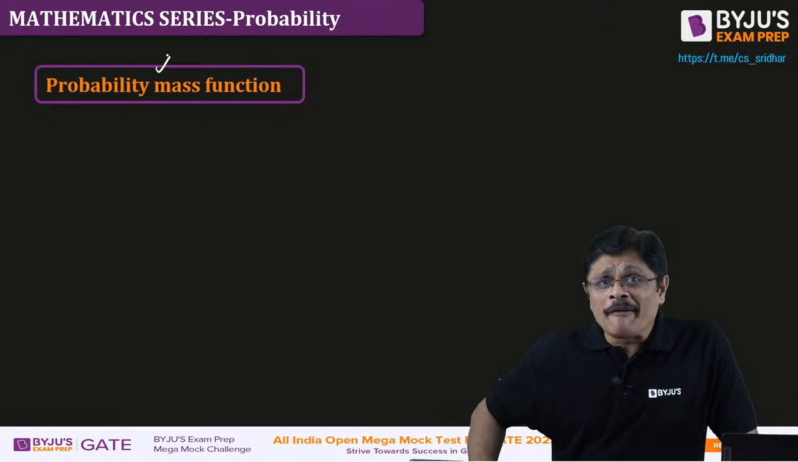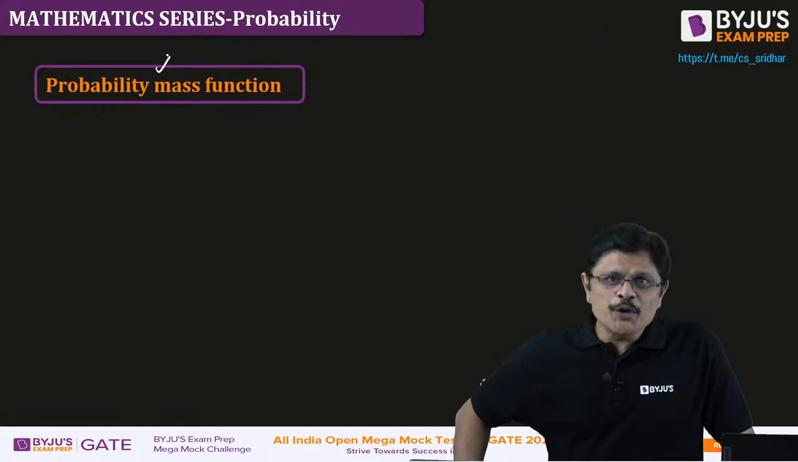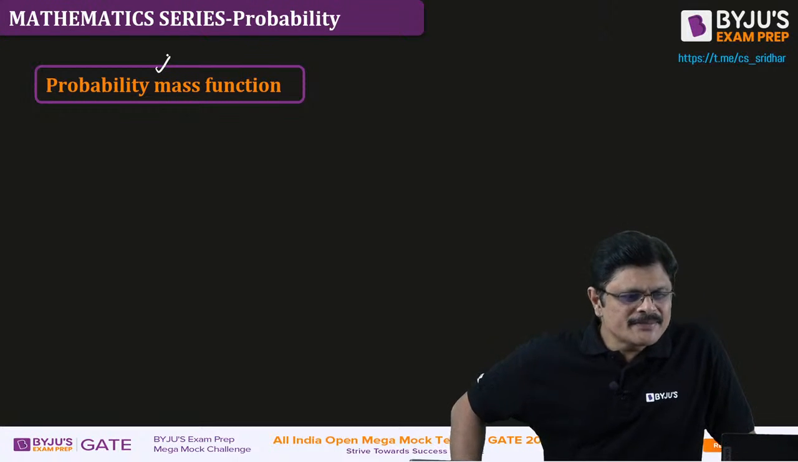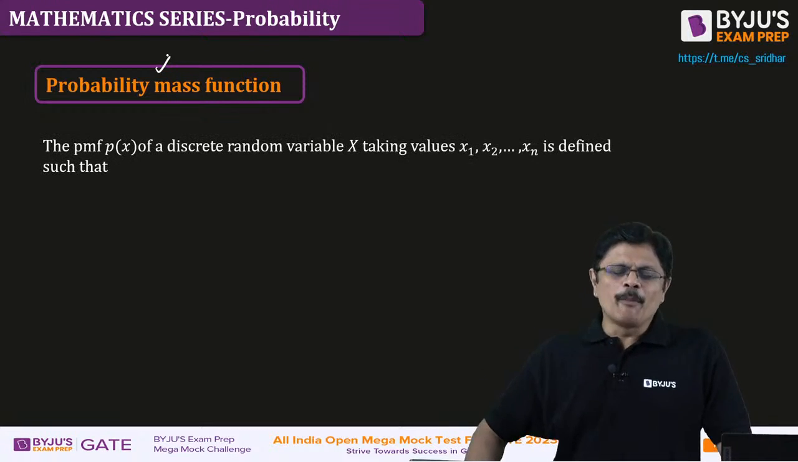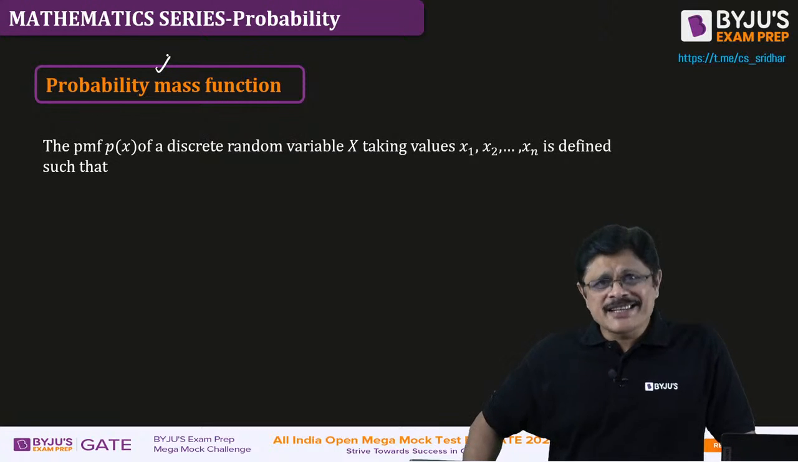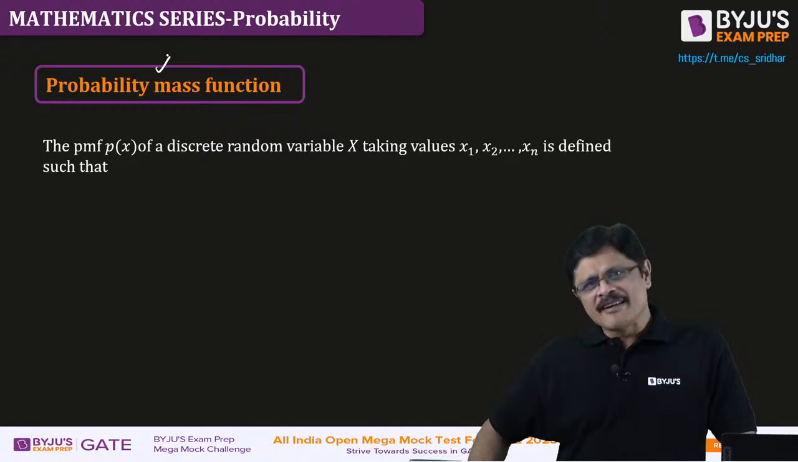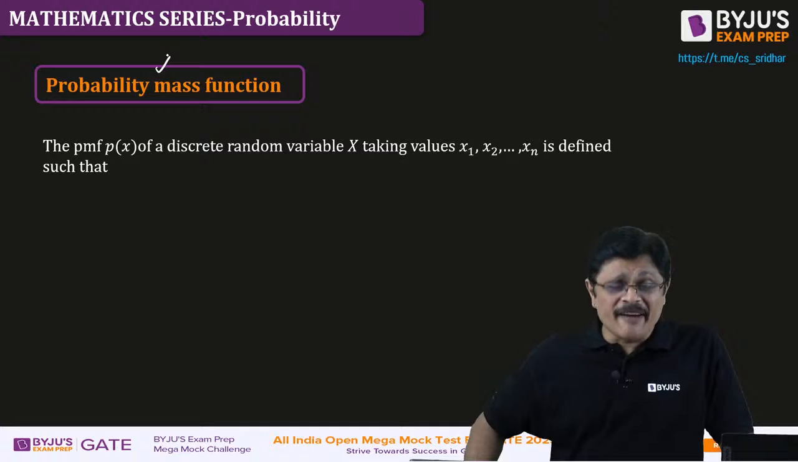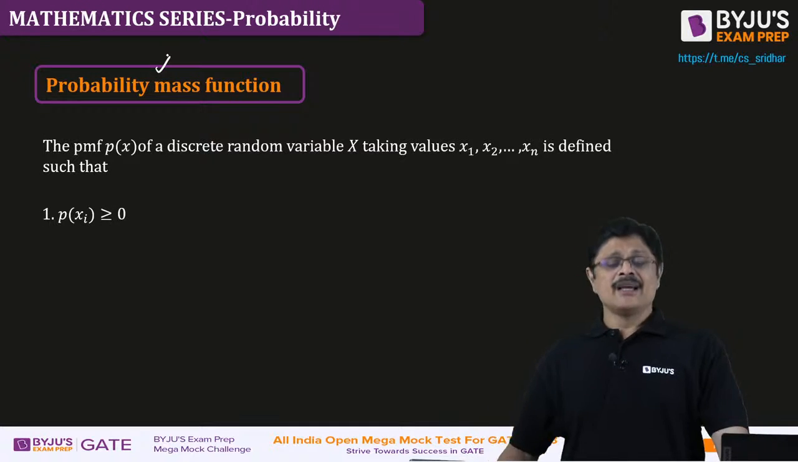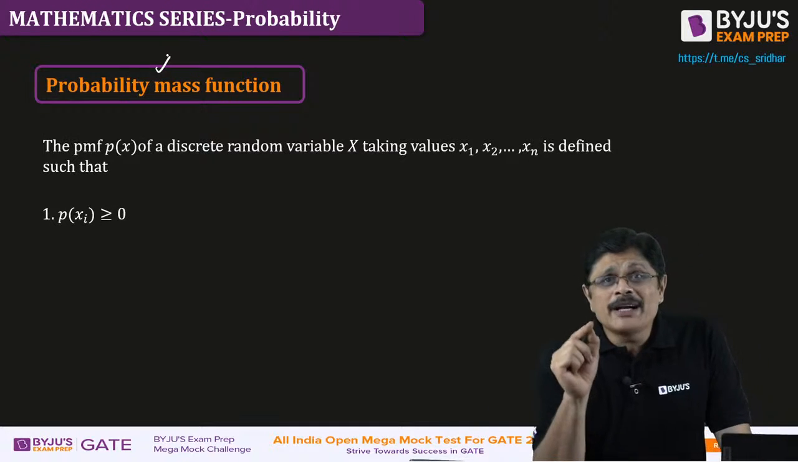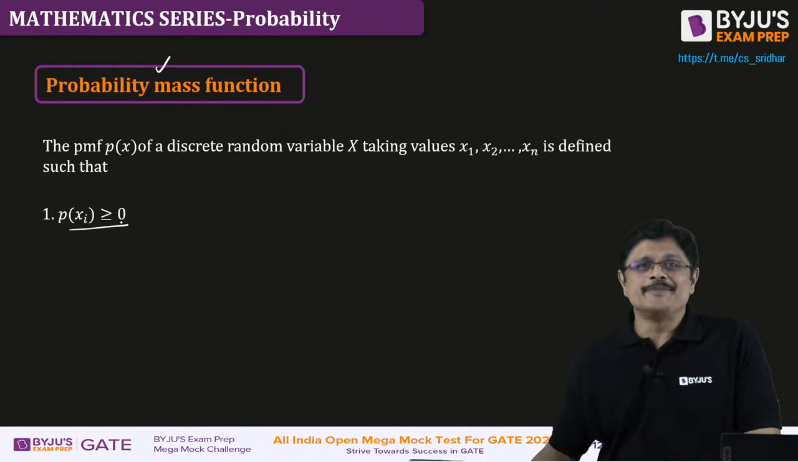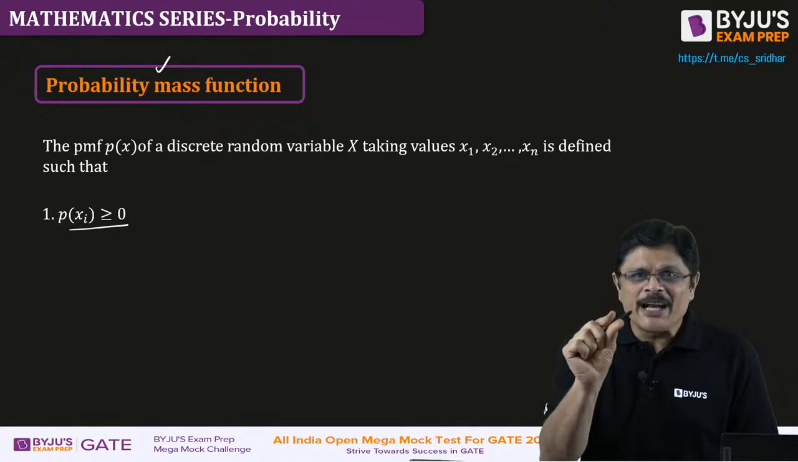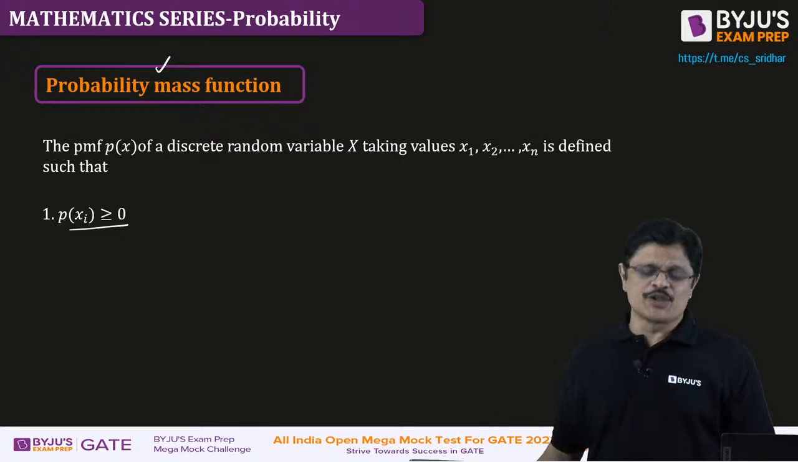Now, as I told you, our job is to use them. So, if you want to use them, you should know some properties about them. The probability mass function of a discrete random variable taking values x1 to xn is defined in such a way that the probability of any value should be greater than or equal to 0. So, for any particular value, probability should always be greater than or equal to 0.